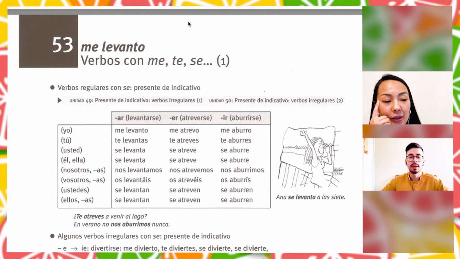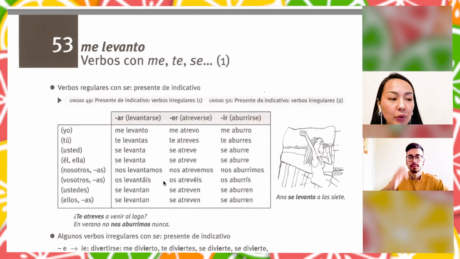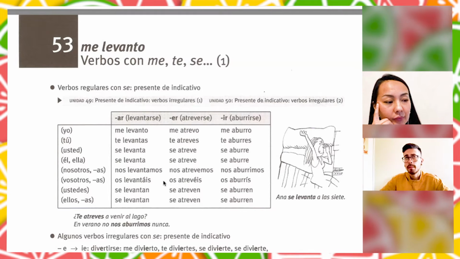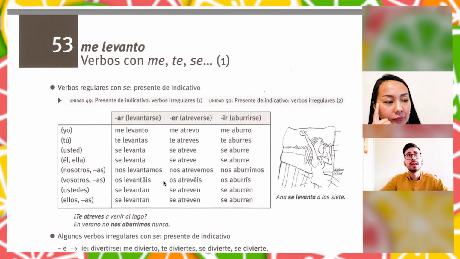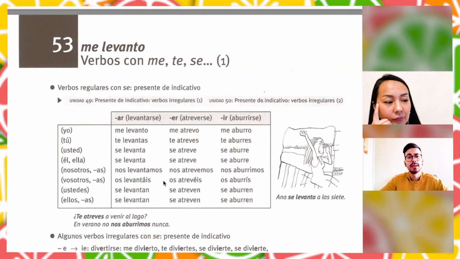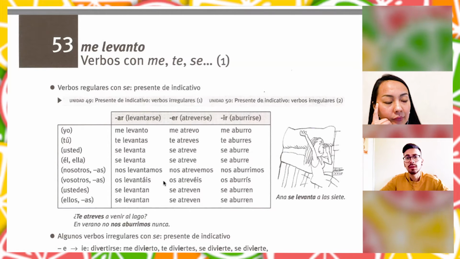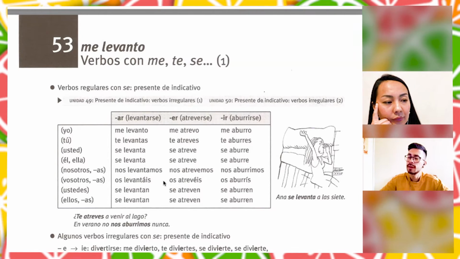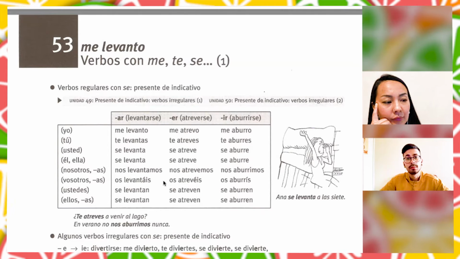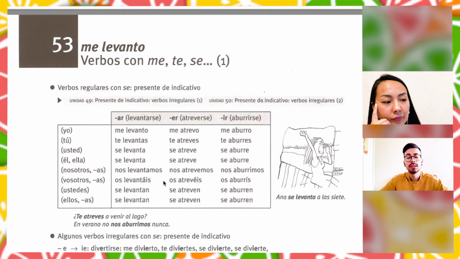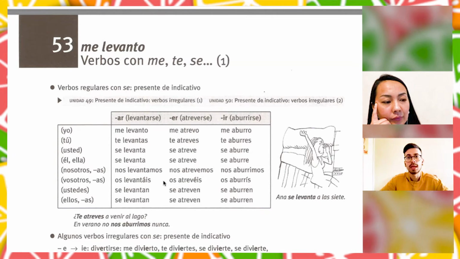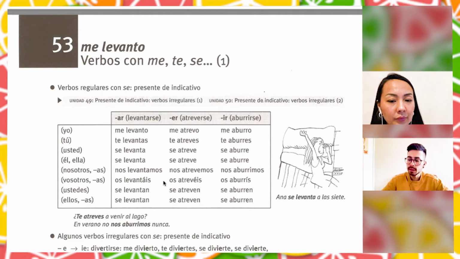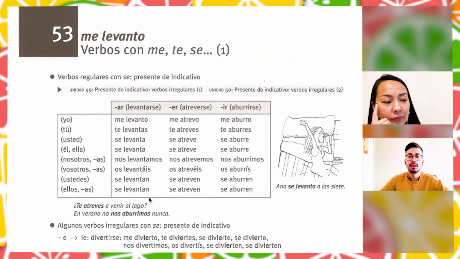Yes, very clear. Okay. So to not be confused, we need to look at the verb endings, right? But not all the verbs are reflexive when we use me, te, se. Sometimes we will use these personal pronouns, but the verb is not reflexive. For example, gustar, to like. Gustar doesn't finish with "se". It's not gustarse, it's gustar. But we say "me gusta", I like it. Okay, but we will say that later.